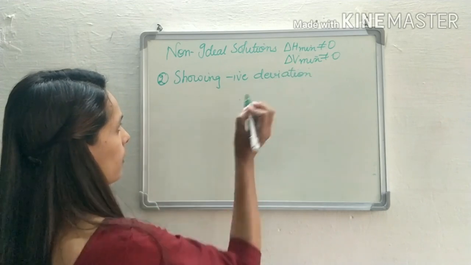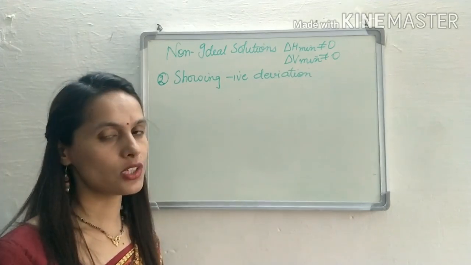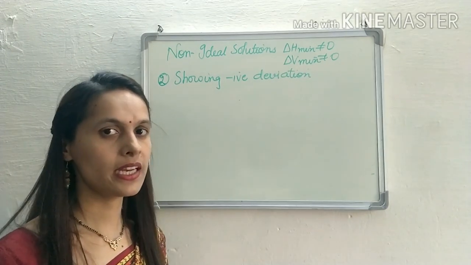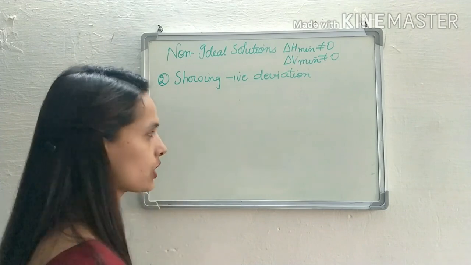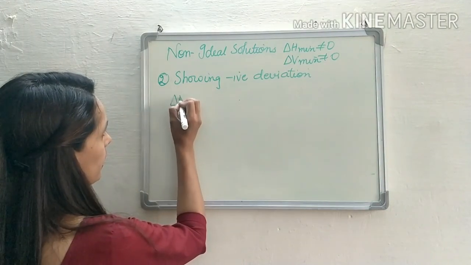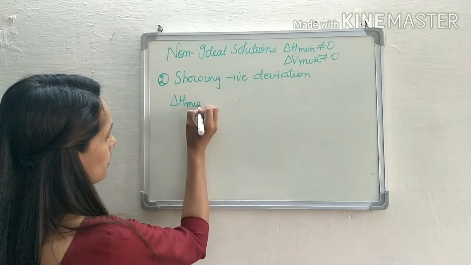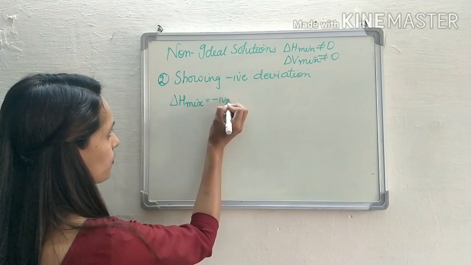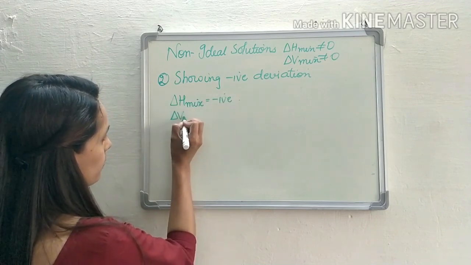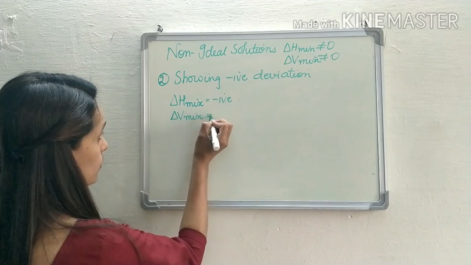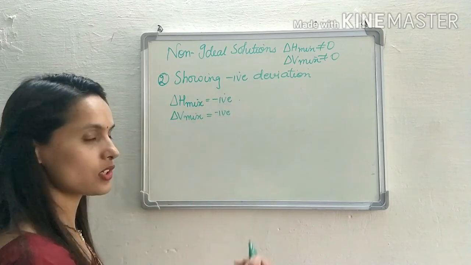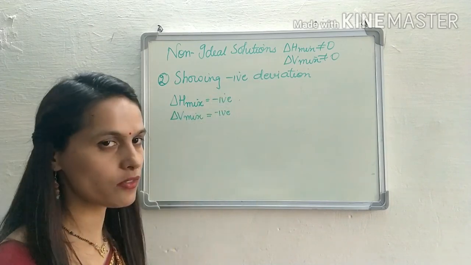Now, if a non-ideal solution is showing negative deviation, then it satisfies the following conditions. These conditions are: delta H mixing is negative, delta V mixing is also negative because it is negative deviation. In positive deviation we get positive values.